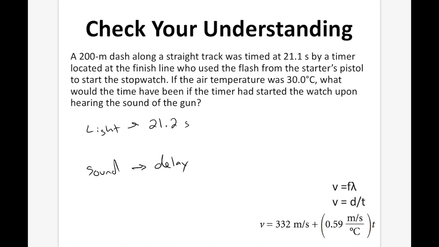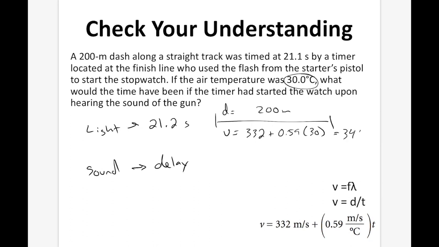We know the delay is going to be based on the amount of time it takes for the sound to actually reach the ear of the person starting the timer. So we know that the distance is 200 meters. So that's how far the sound needs to travel. We need to know the velocity of the sound. We know it's 30 degrees Celsius. So we're going to do 332 plus 0.59 times 30. So we're going to get a velocity of the sound of 349.7 meters per second.